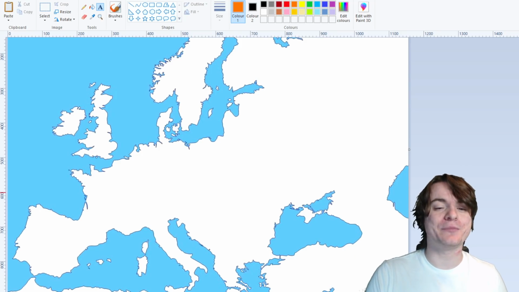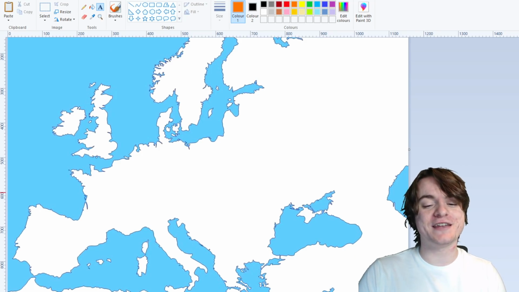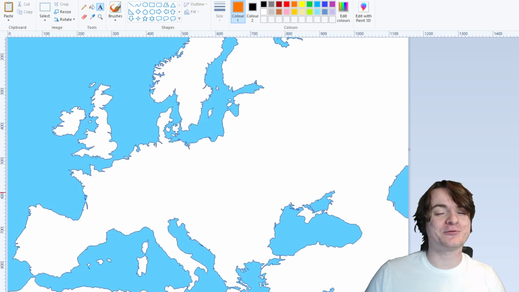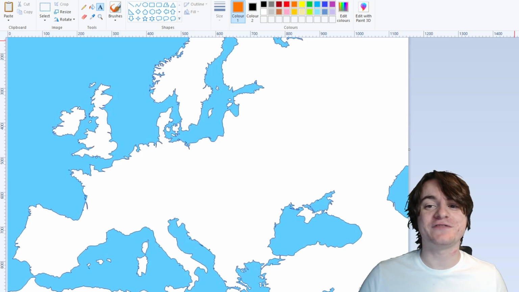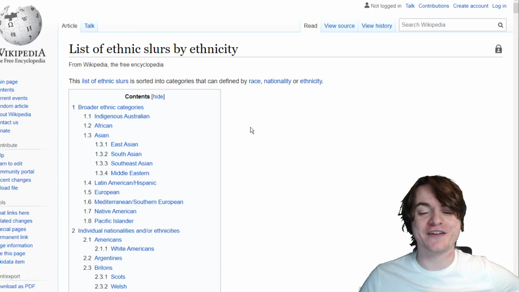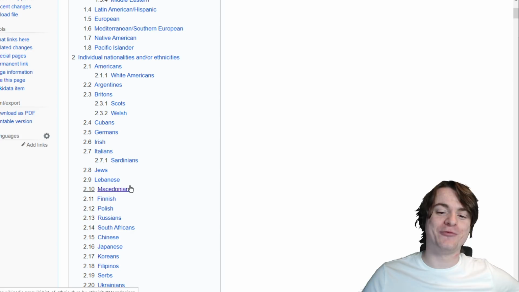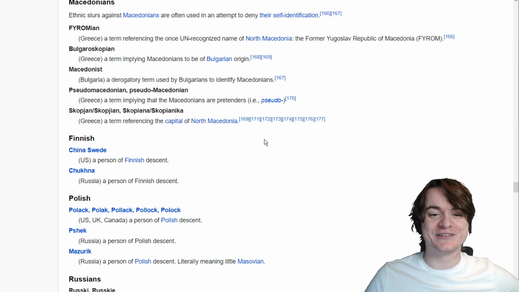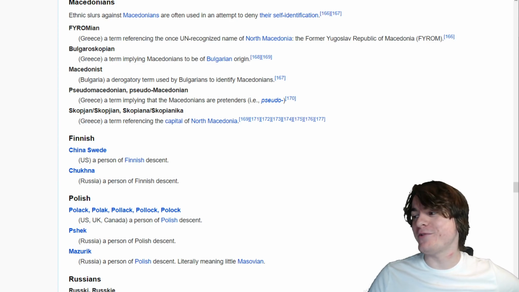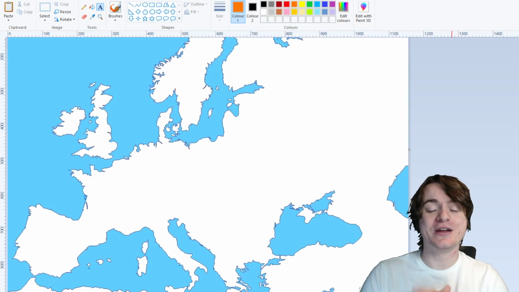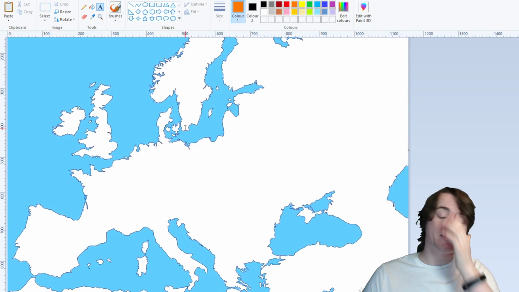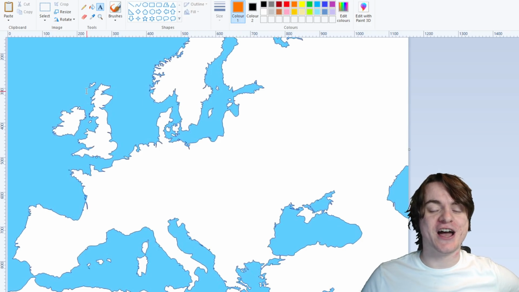I'm going to be redrawing the borders in such a way that everyone is offended, and hopefully along the way you'll learn how to offend your favorite local European ethnicity. Because as fun as it is to go through the list of ethnic slurs and try and find the ones that do apply to Macedonians or the Finnish people, you know what's going to be way more fun? It's going to be way more fun to show them this map and to show them who's boss. So let's redraw Europe, and let's start by taking a peek at my home country,